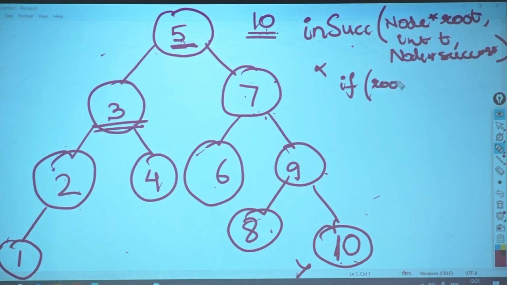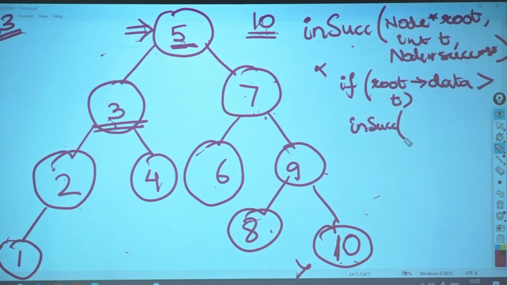root dot data, okay, is greater than target. Right now 5 is greater than my target 3. Okay, first time I am at this node. Correct? So my root data is greater than my target data. So where will I go? Left side. Okay.